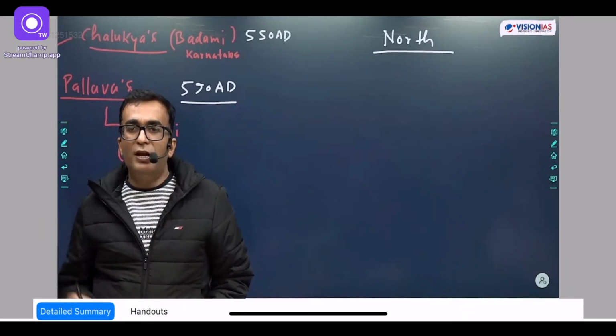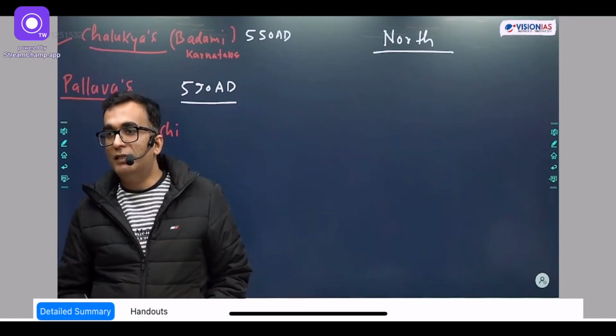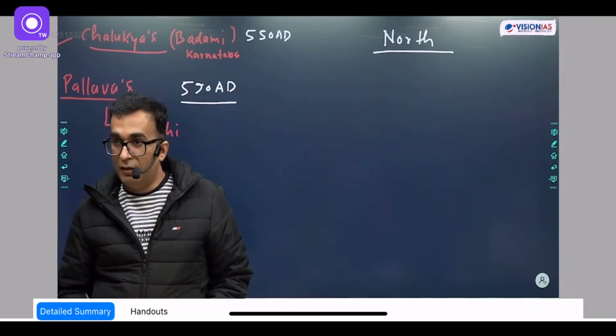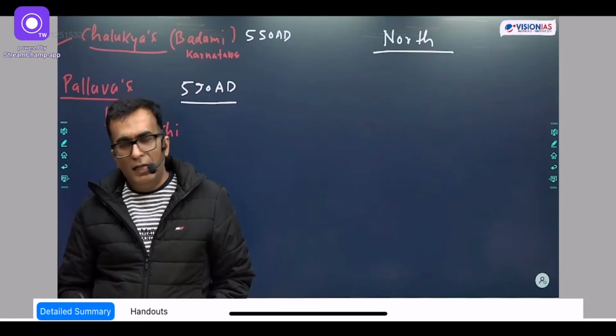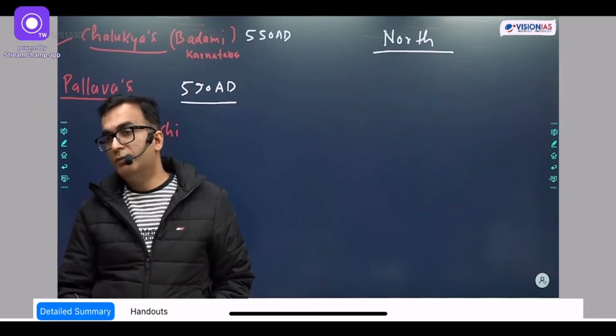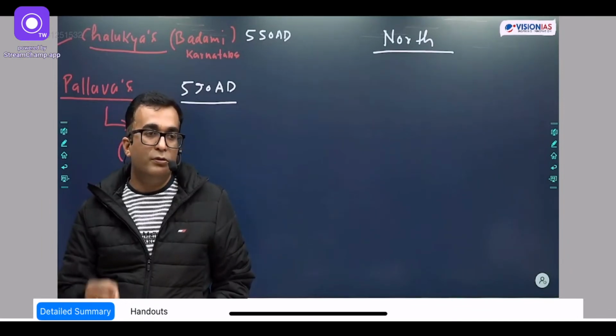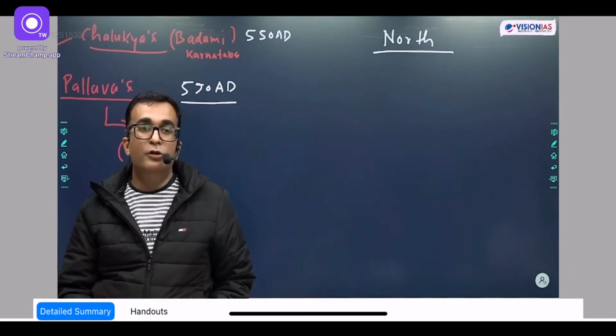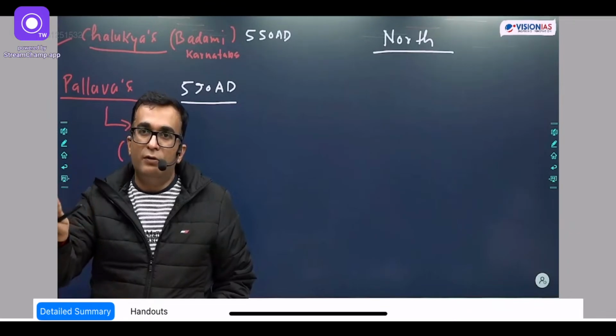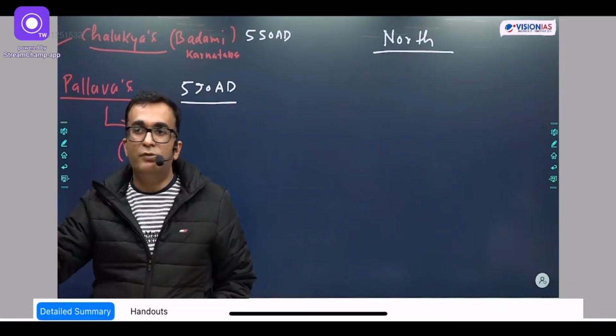The original founder was Prabhakar Vardhan, and then after him the next person was Rajyavardhan, and the last and most important ruler was Harshvardhan.